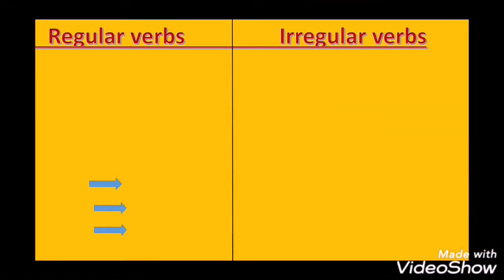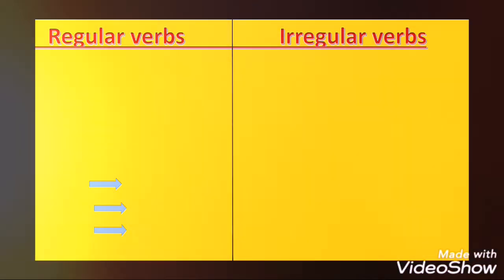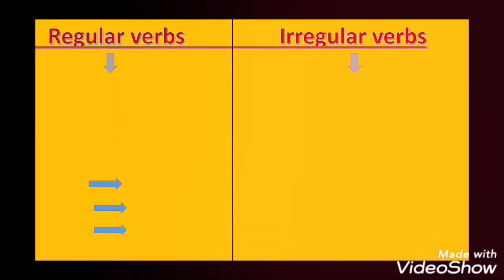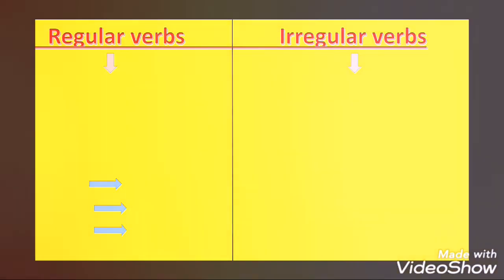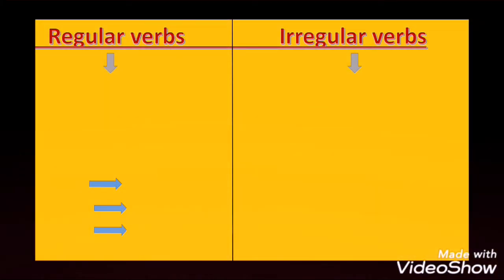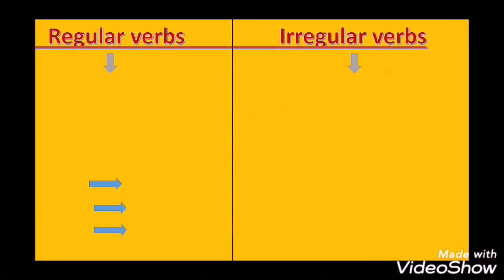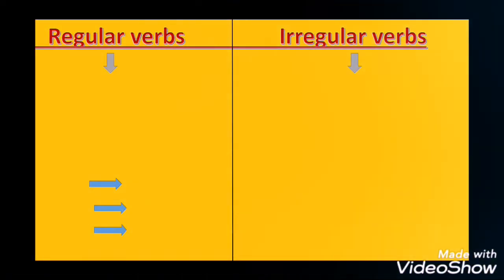Okay, so we have here two groups or two categories, regular verbs and irregular verbs. As you saw in the first slide, we have two groups: some verbs look the same, they end in ed, and the second group, they don't look the same, right?